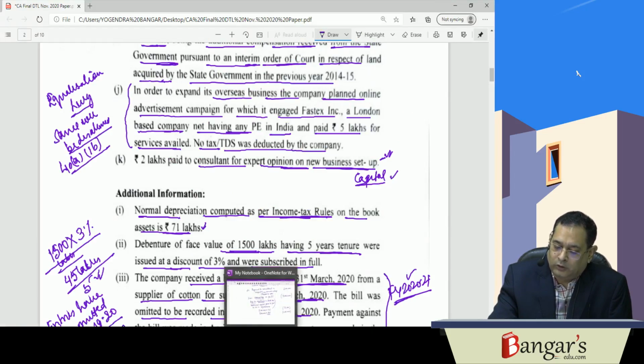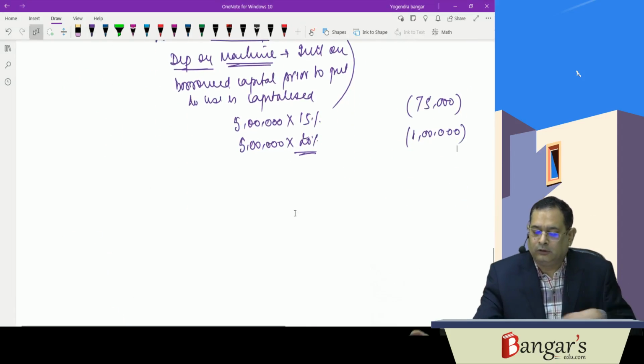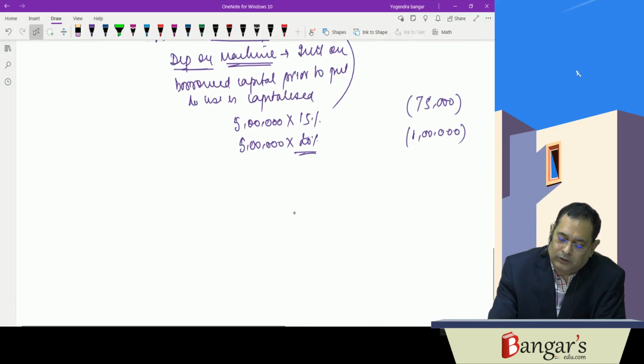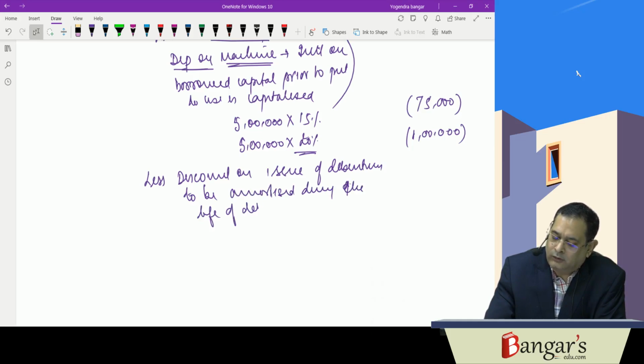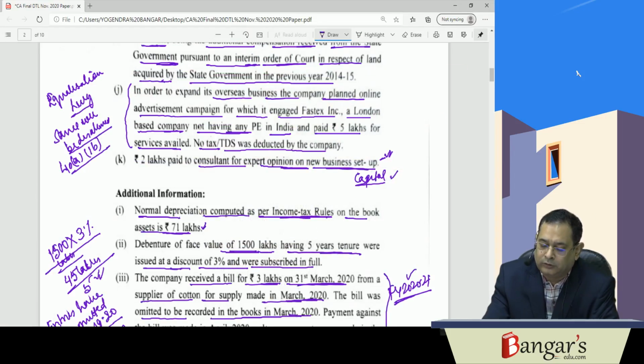Then discount on issue of debentures will be amortized during the life of debentures, as has been judicially decided by the Supreme Court in the Madras Industrial Investment Corporation case.